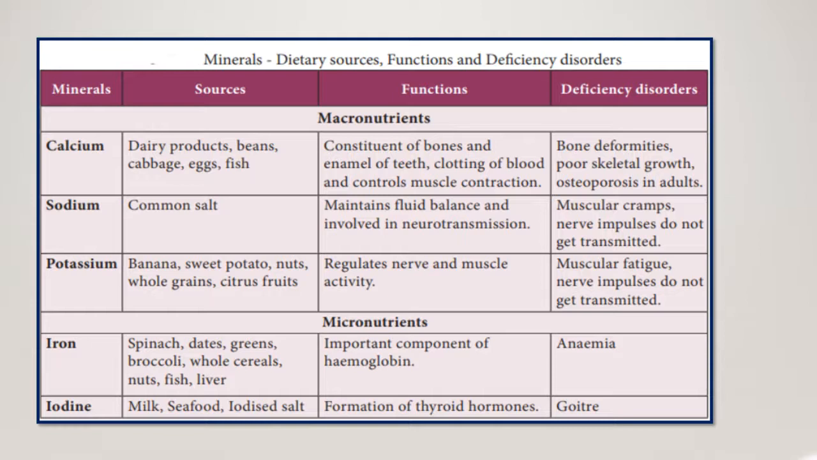First is iron. It is rich in spinach, that is greens, dates, broccoli, whole cereals, nuts, fish, liver, and they are the important component of hemoglobin. So hemoglobin is nothing but a pigment, okay, which is found in the blood, and it is a very important pigment, and it gives the blood red color. And apart from that, it is very helpful for transporting the respiratory gases. So the deficiency may lead to anemia.